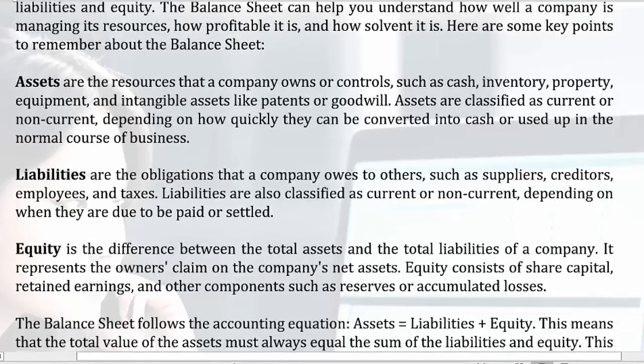Liabilities are the obligations that a company owes to others, such as suppliers, creditors, employees, and taxes. Liabilities are also classified as current or non-current, depending on when they are due to be paid or settled.